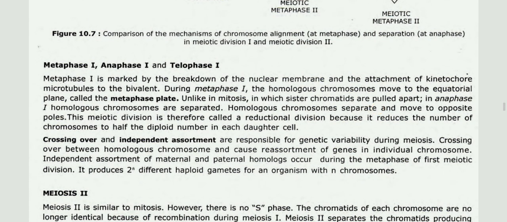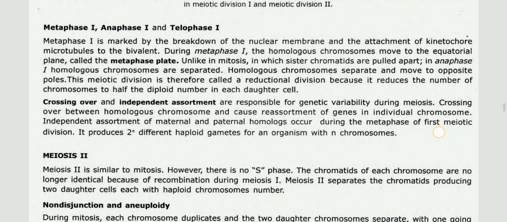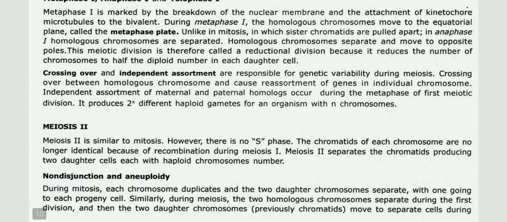Metaphase 1 is marked by the breakdown of the nuclear membrane and the attachment of kinetochore microtubules to the bivalent. During metaphase 1, the homologous chromosomes move to the equatorial plate called the metaphase plate. Unlike in mitosis, in which sister chromatids are pulled apart, in anaphase 1 homologous chromosomes are separated. Homologous chromosomes separate and move to opposite poles. This meiotic division is therefore called a reductional division because it reduces the number of chromosomes to half the diploid number in each daughter cell.